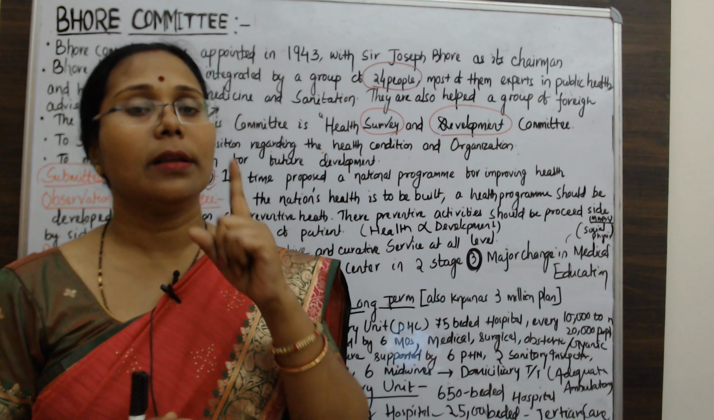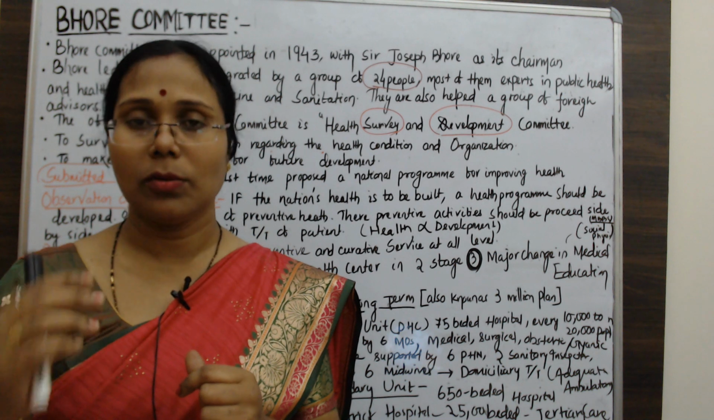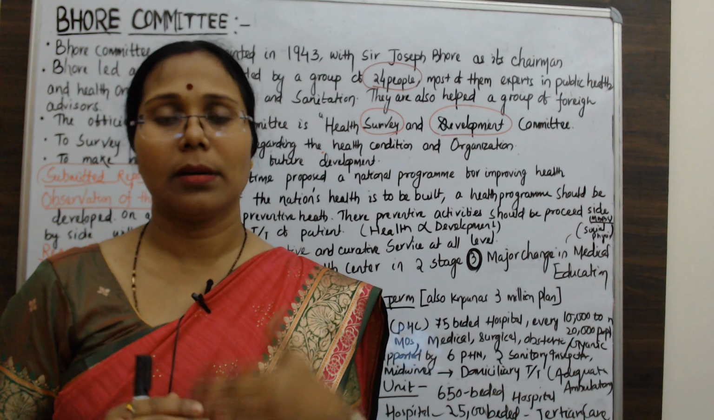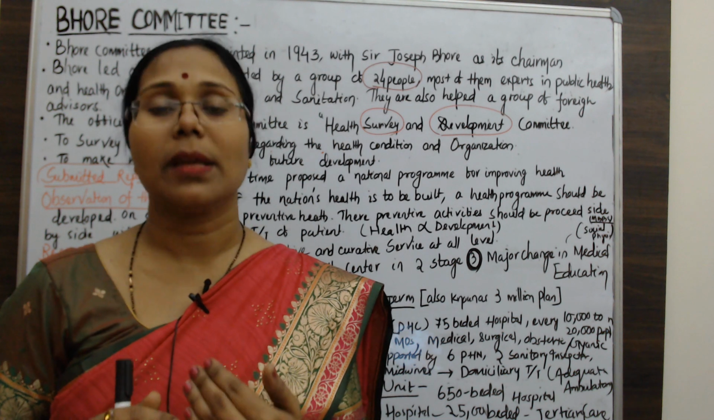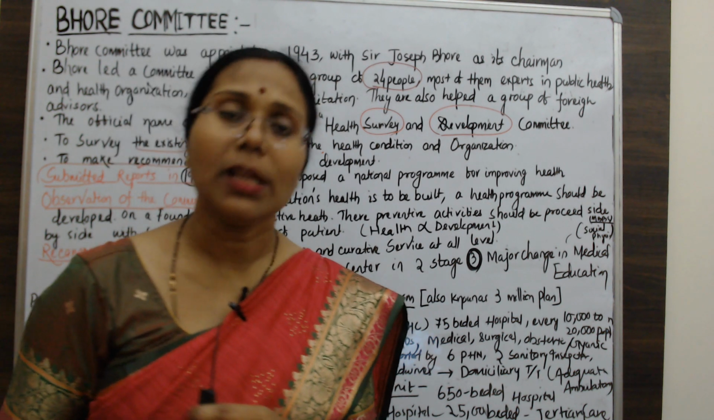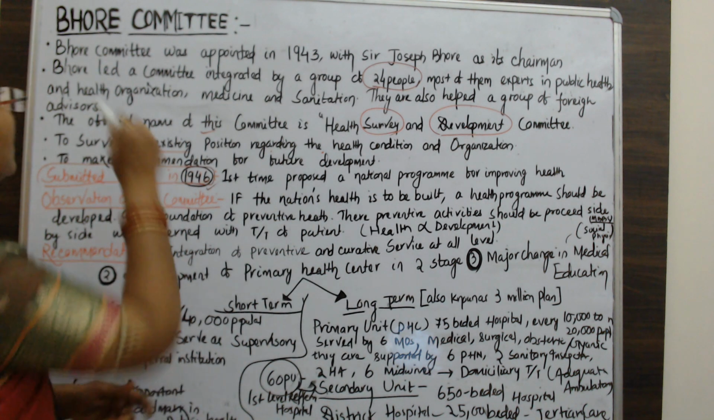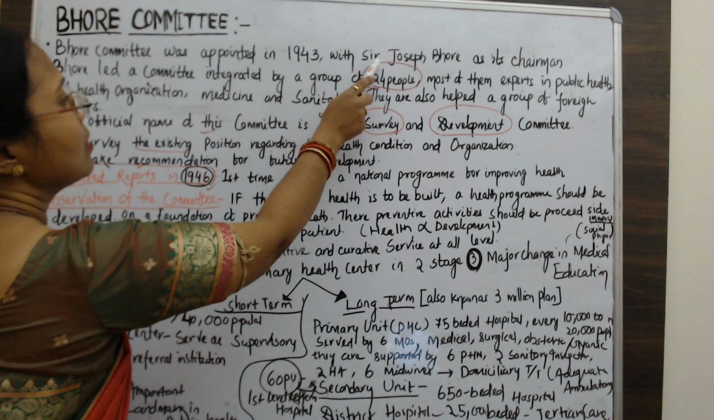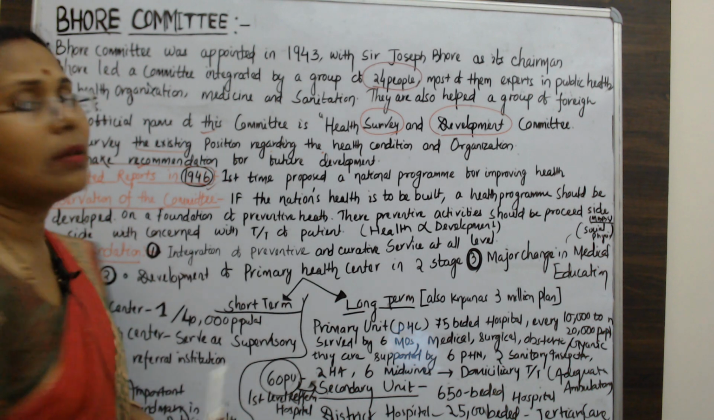So the Bhore Committee, or William Joseph Bhore, started this committee in the year 1943. The Bhore Committee was appointed in 1943 with Sir Joseph Bhore as its chairman.